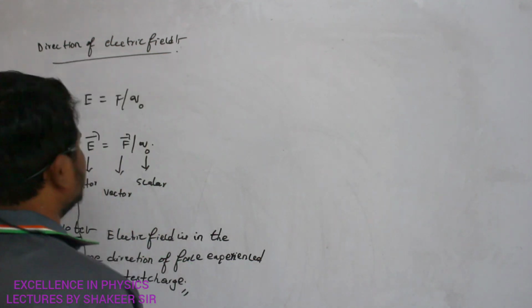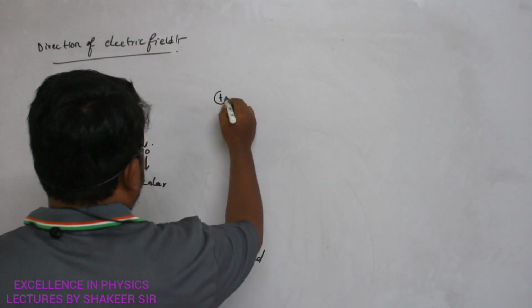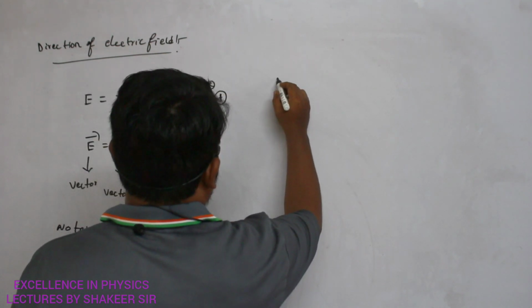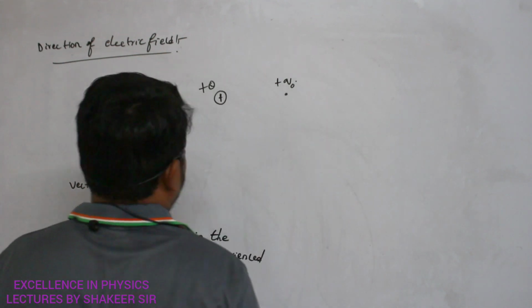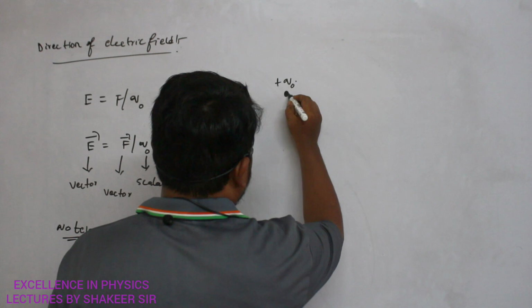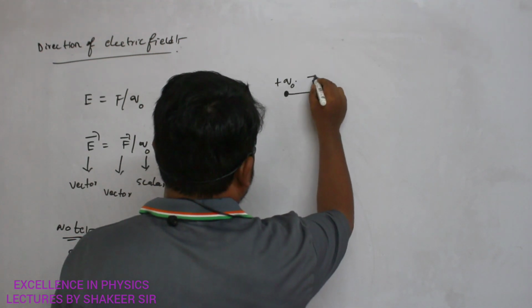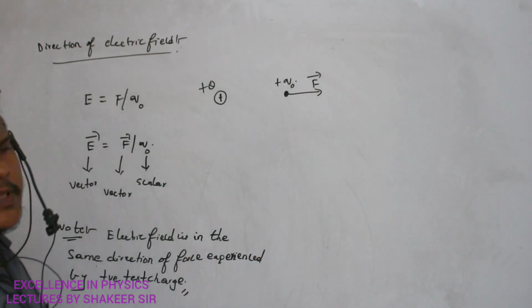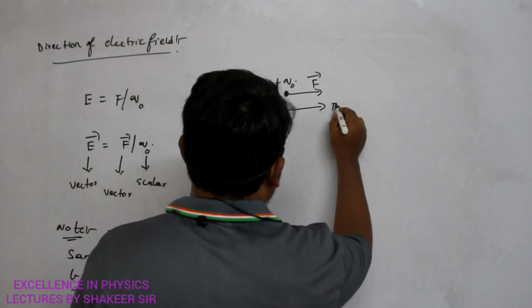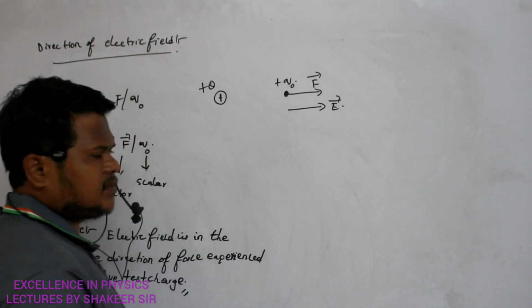So now let us see. For example, if this is the main charge plus Q, clear? And here I am placing a positive test charge Q naught. Then both are positive charges, no? So therefore this test charge will experience force of repulsion in this direction. This is the direction of force. Then what is the direction of electric field? Electric field is also present in the same direction. Are you able to understand?